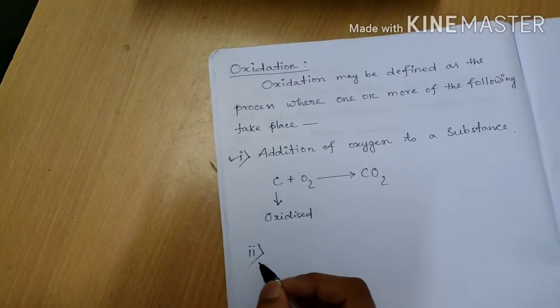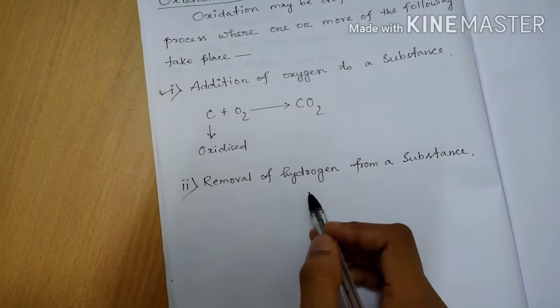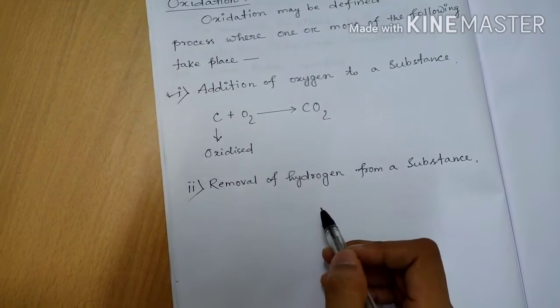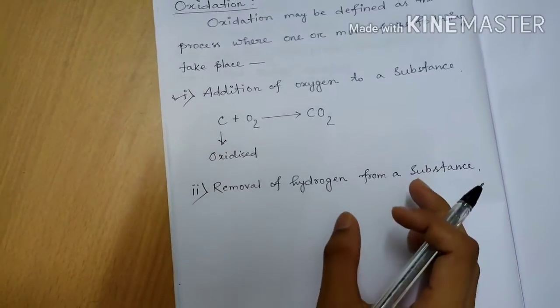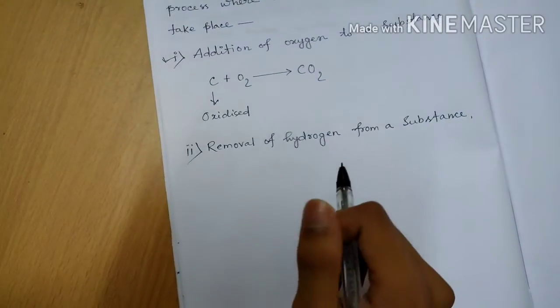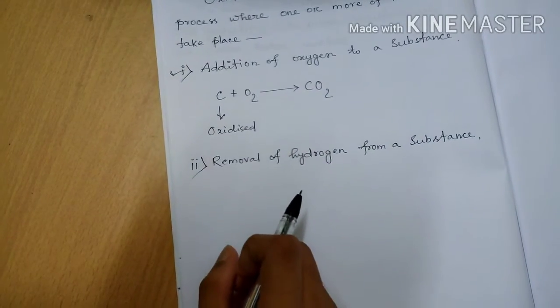Number 2 point is removal of hydrogen from a substance. That is, if we remove hydrogen from any substance, that substance will also be oxidized.